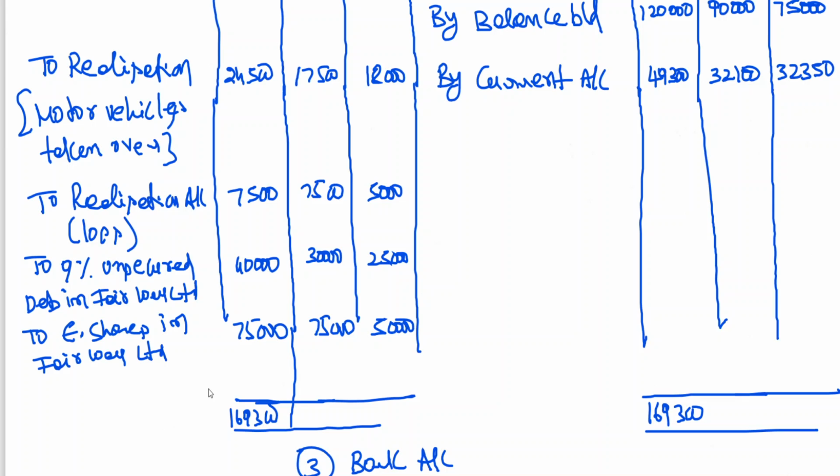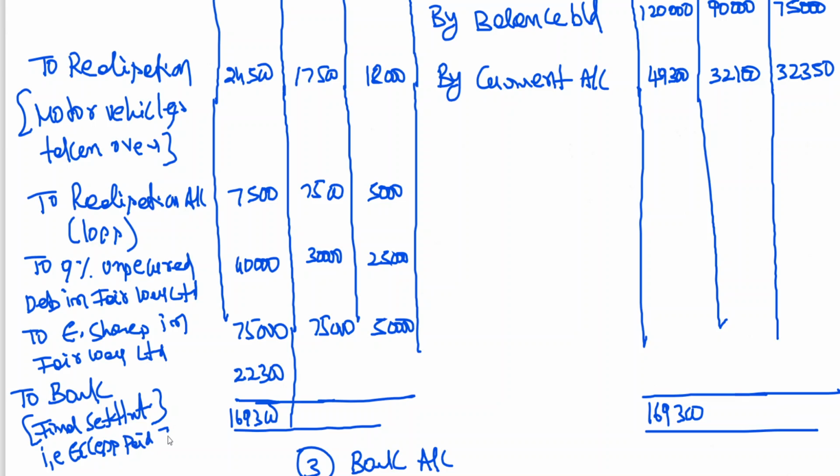Let me cross check. 7,500 minus 40,000 minus 75,000. Yeah. How much excess is X having? 22,300. Even after giving him shares and debentures, what is the amount still due to X? 22,300. This is to be paid in cash. So I am writing to bank, final settlement. That is excess paid or excess withdrawn.